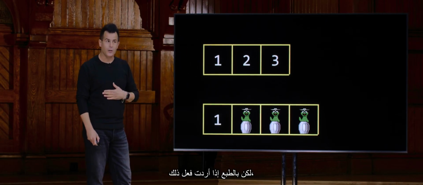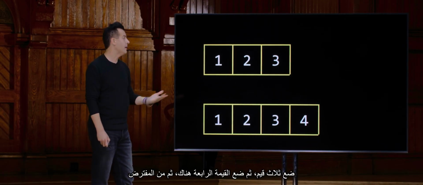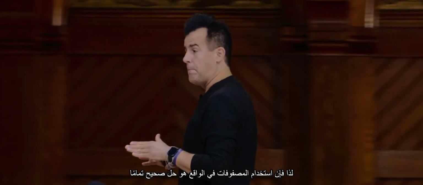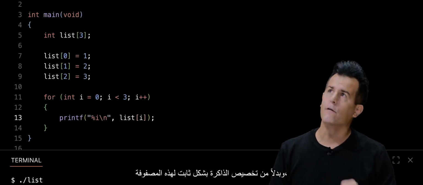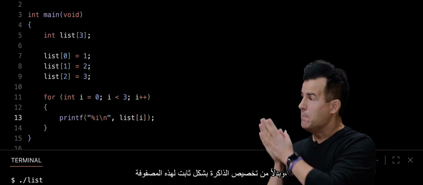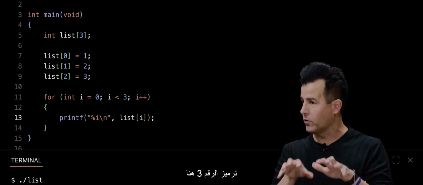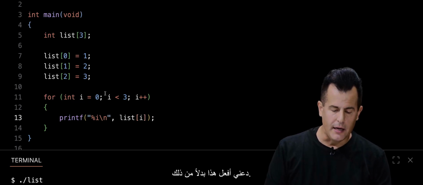But of course, if I want to do that, I've got to copy the first 3 values over and then put the 4th one there and then presumably give back to the operating system the memory I no longer need. So that, in fact, when using arrays, is a perfectly valid solution. And I think we can go ahead and do this in our same program. So let me go back to VS Code here. And instead of statically allocating memory for this array, and by static I mean literally hard coding the number 3 here in a way that is permanent, effectively, let me go ahead and do this instead.